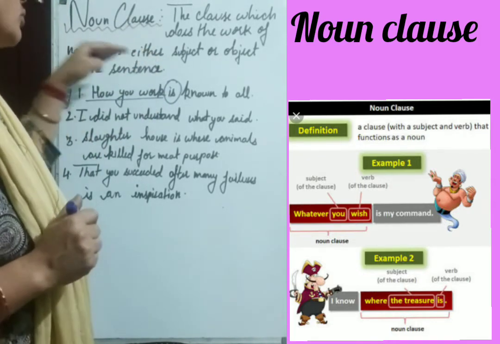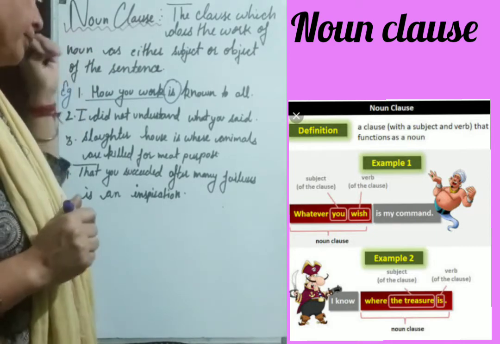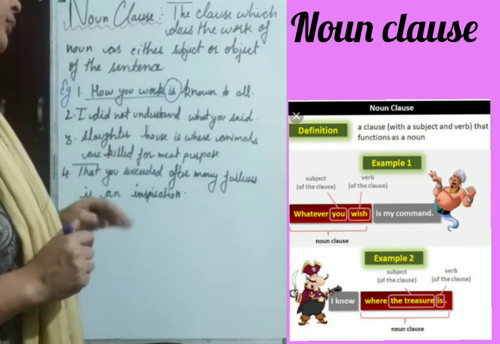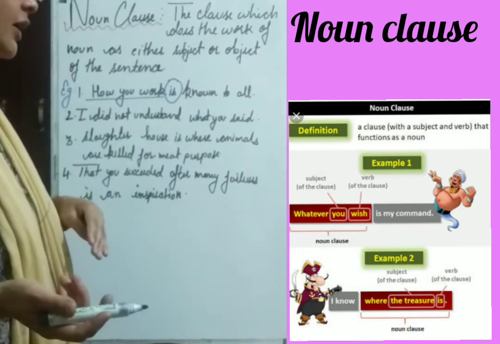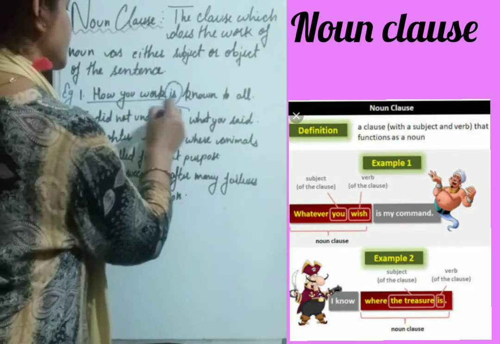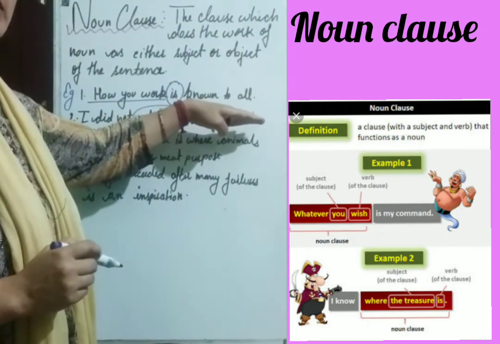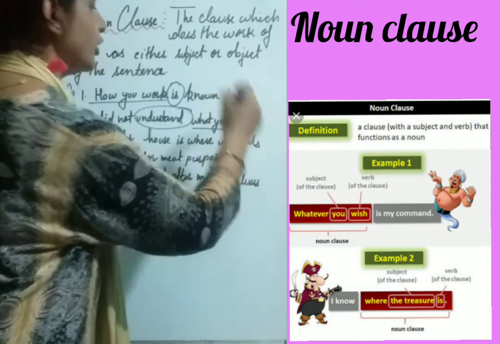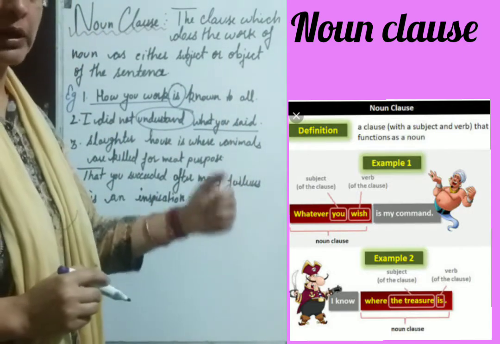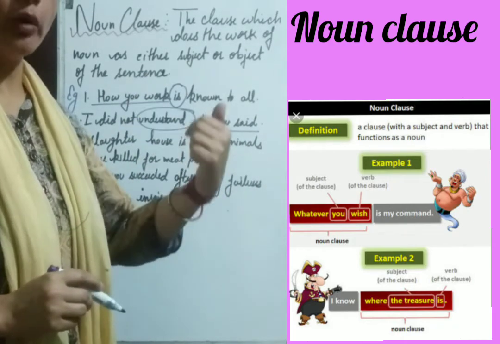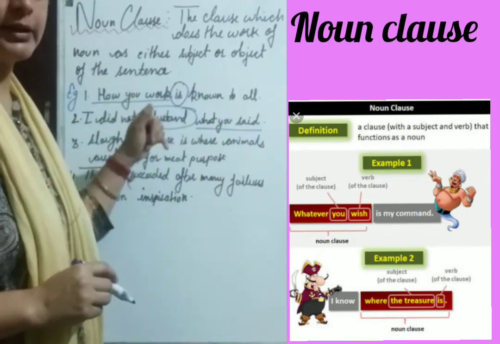In the second sentence, I did not understand what you said. Again, we have to identify the verb. The verb is understand. And after this, the group of words written here, what you said, is a noun clause. But this time, this noun clause acts as an object of the verb understand.